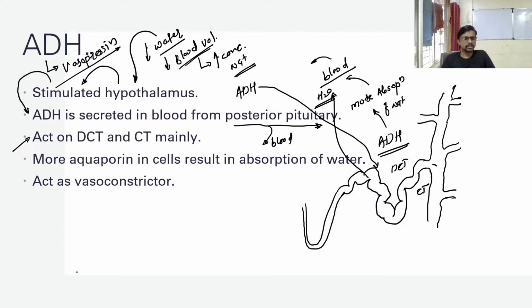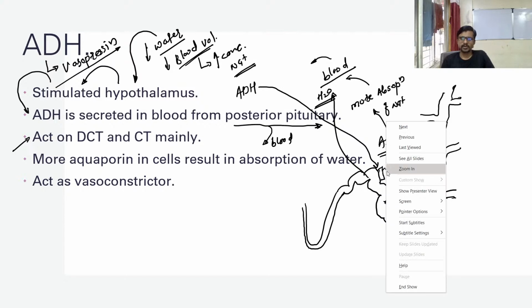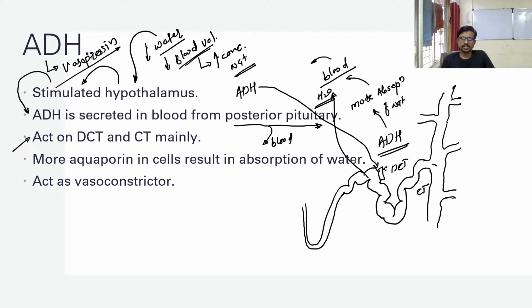Now we have a question: why does it act on the DCT and CT? Because here are cells on the DCT which have a receptor for this ADH. It will come and sit on the receptor of the cell. These cells look like this, and here is the membrane of the DCT.